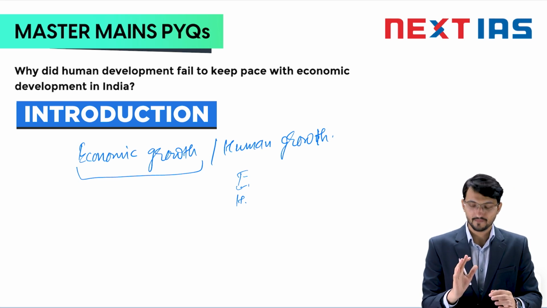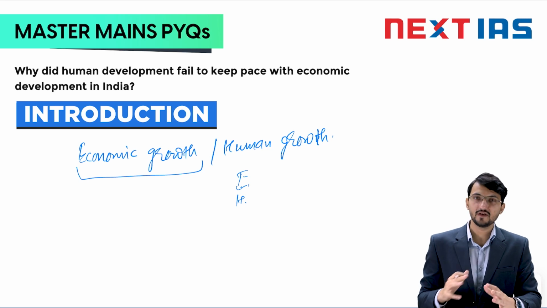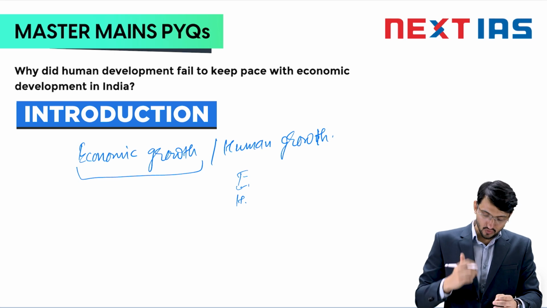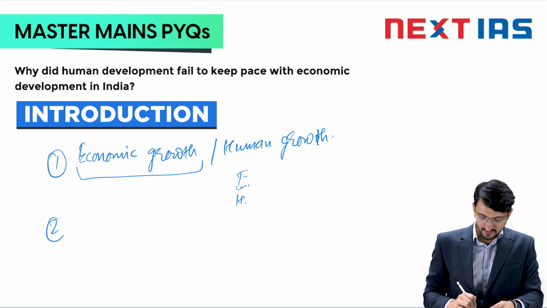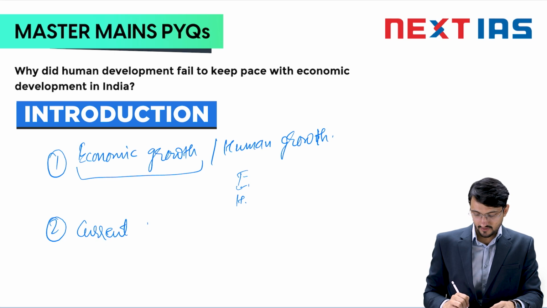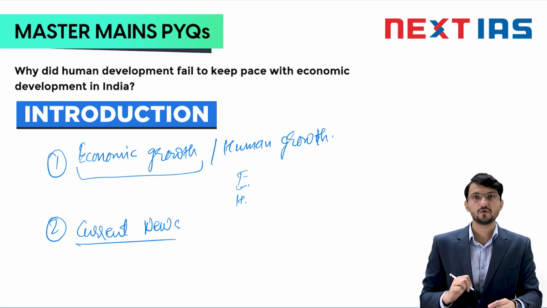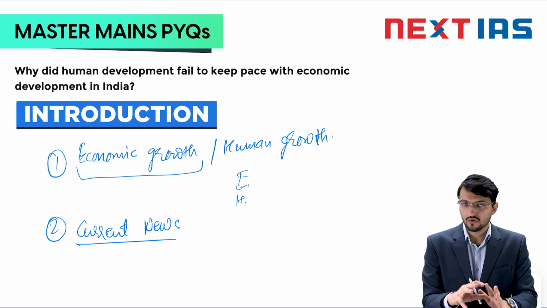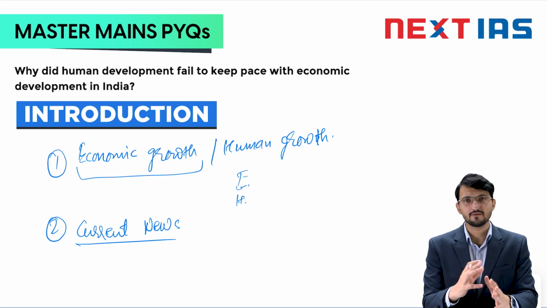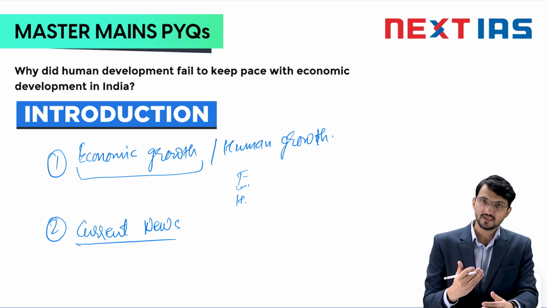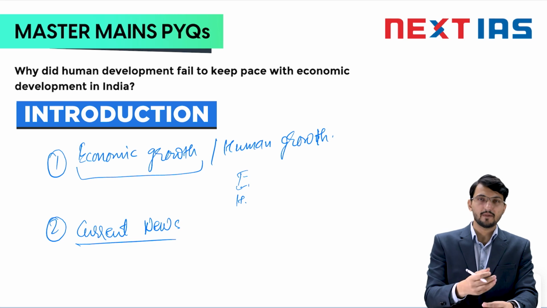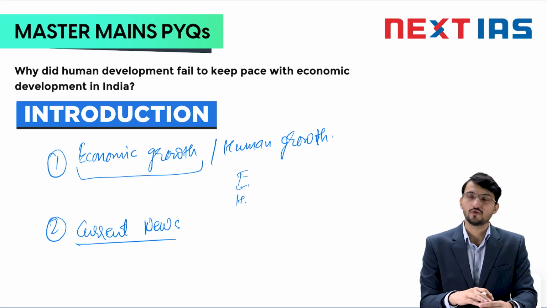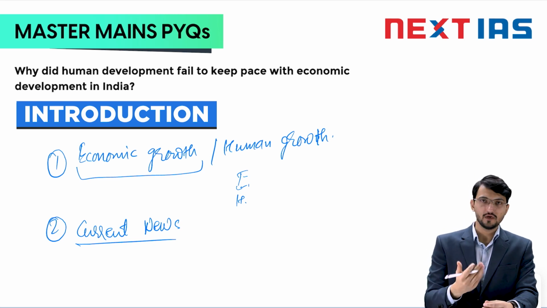Human Development Index. Apart from this definitional or explanatory introduction, you go to the other idea and mention the current news. So what is the current news? Which I have already explained to you, that India is witnessing fairly decent economic growth. You mention the recent data, 6-7%, 8%. But you also mention that the latest Human Development Index data, from the past 2-3 years, has seen a stagnation and a decline in the human development score. That way you can introduce.